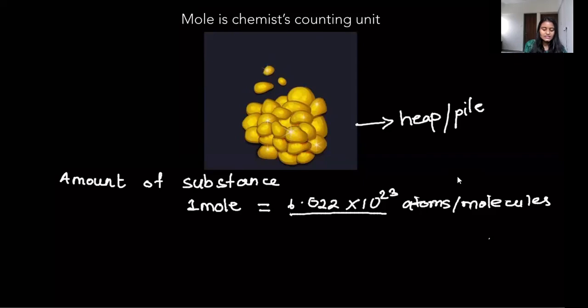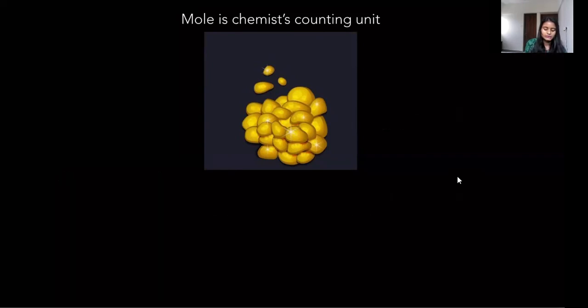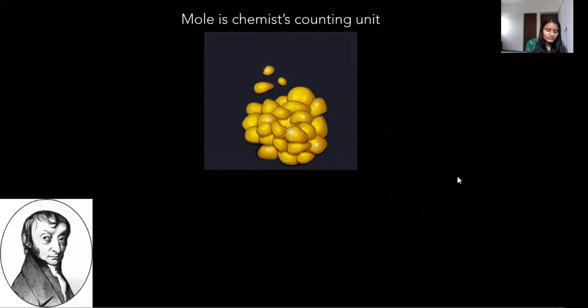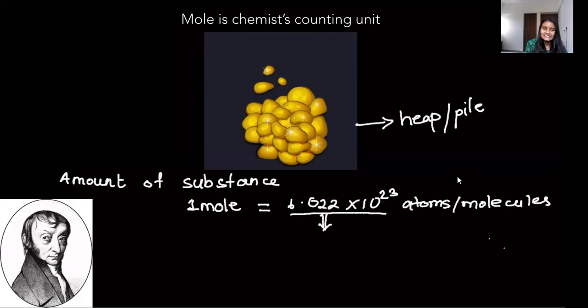And this interesting number is called as Avogadro's number. To honor this Italian scientist, this number was called as Avogadro's number. His name is Amedeo Avogadro. So इस number को हम Avogadro's number कहते हैं. And we are going to learn much more in higher classes.